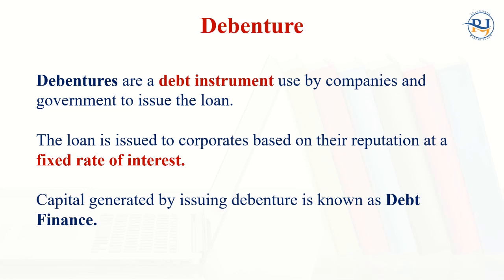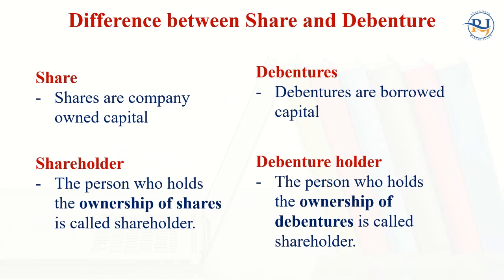And there will be some maturity period for the debentures. The maturity period may be a year, or 3 years, or 5 years. Right? So capital generated by issuing debentures is known as debt finance. Now what is the difference between shares and debentures? Shares are the company's owned capital, you can say, and debentures are the borrowed capital.